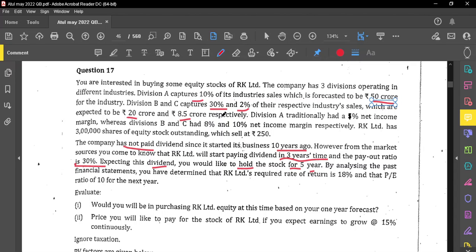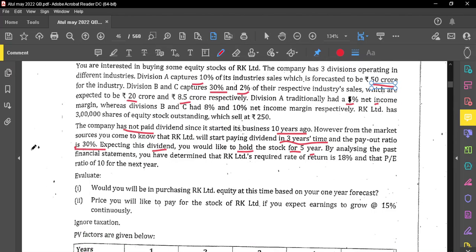Okay. Division A traditionally has a net income of 5%. If you want to know the earnings of the company, meaning the profit they are earning after expenses are adjusted, net income will be 5% for Division A. That means 50 crores times 10% multiplied by 5% gives us the earnings of that company. Whereas for Division B and C, it is 8% and 10% net income. Then the company has 3 lakh equity shares, which are selling at rupees 250. Market price is 250, the current market price.